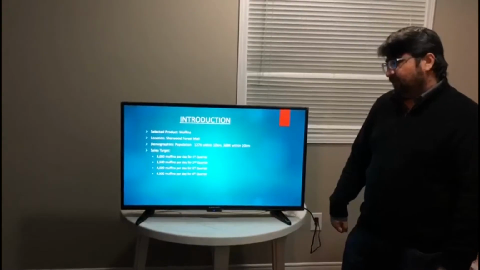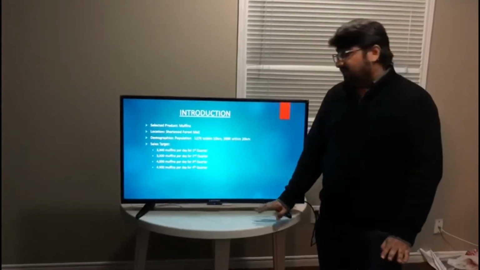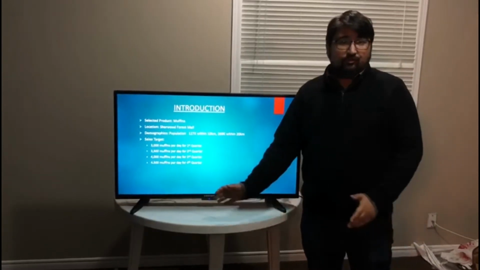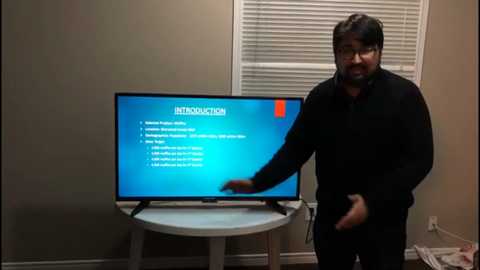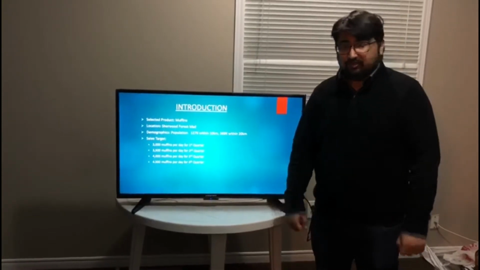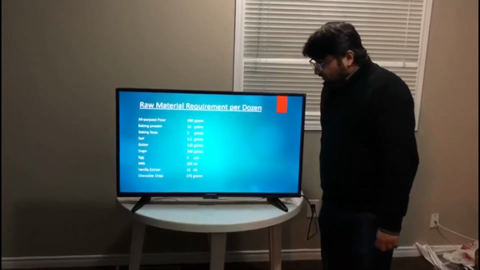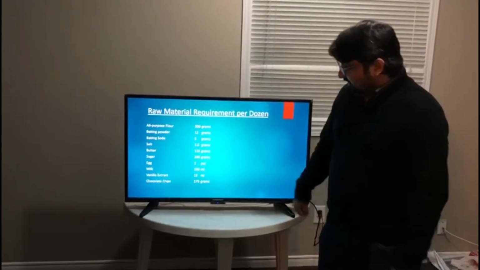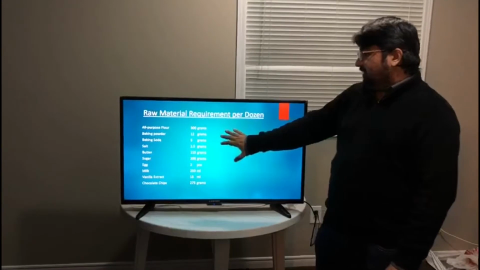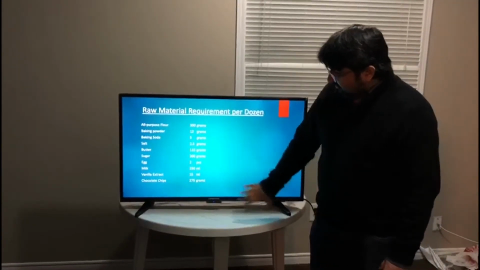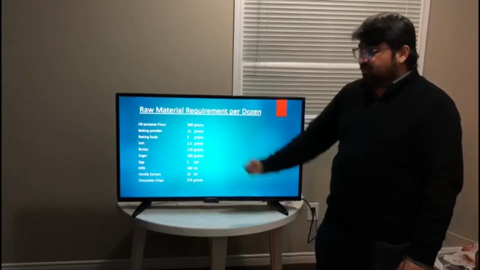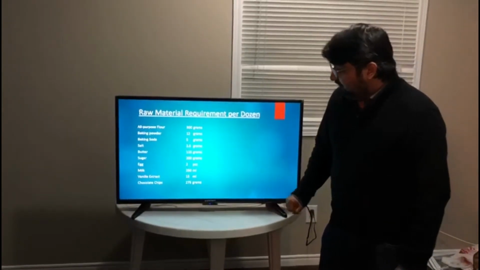Our sales target for the first quarter will be 3,000 muffins per day. For the second quarter, it would be 3,500. For the third quarter, it would be 4,000. And for the fourth quarter, it will be 4,500 muffins per day. Our calculations are based on the following ingredients per dozen. All our raw material requirements are based on this recipe. Sushant will be taking you through the sales budget.